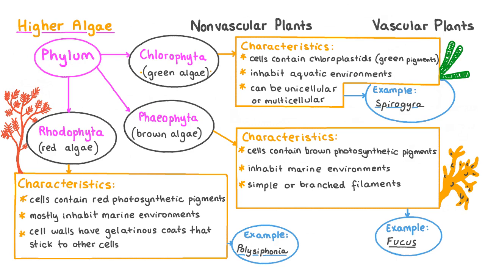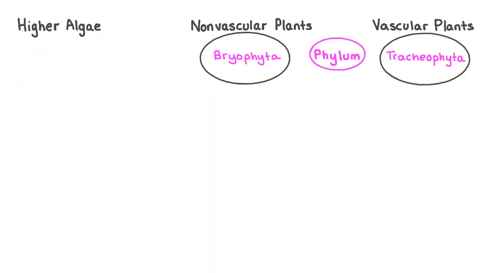There are 2 more divisions that are sometimes considered phyla in kingdom Plantae: Bryophyta and Tracheophyta. The organisms belonging to the Bryophyta division are non-vascular plants.